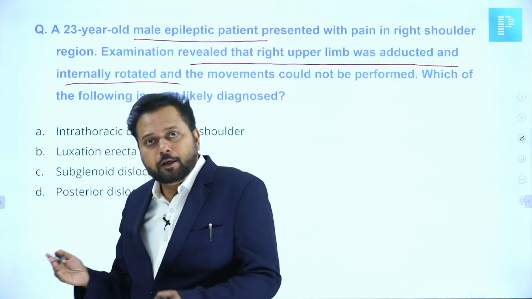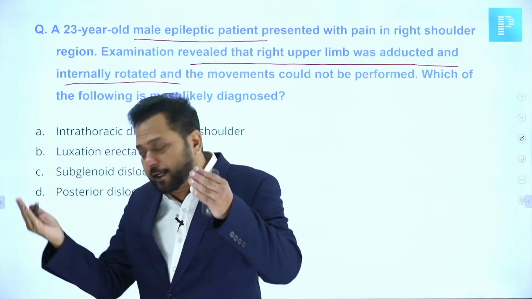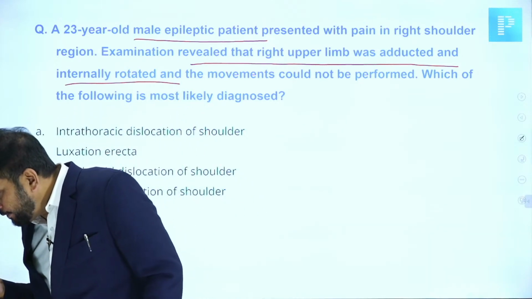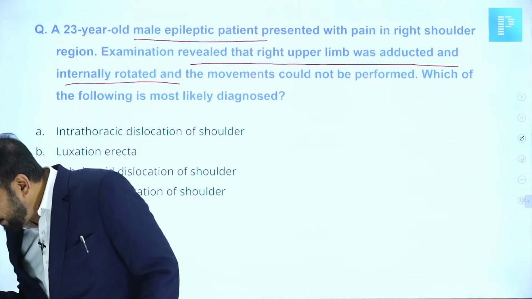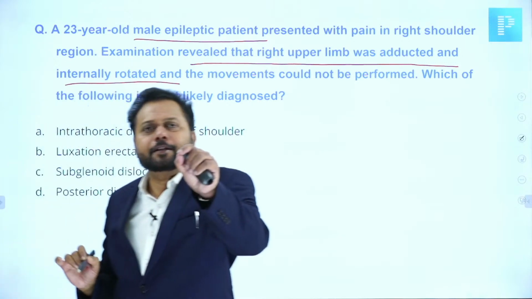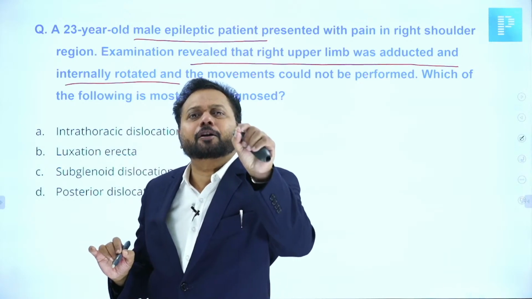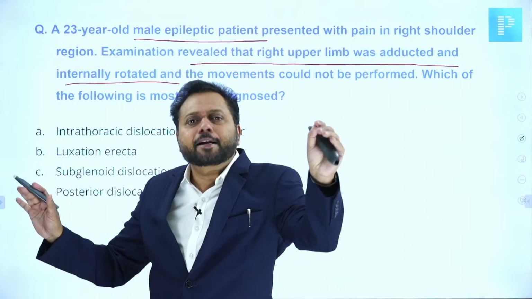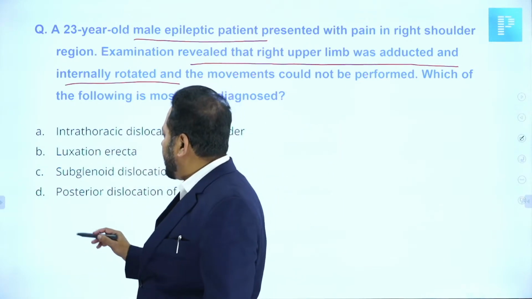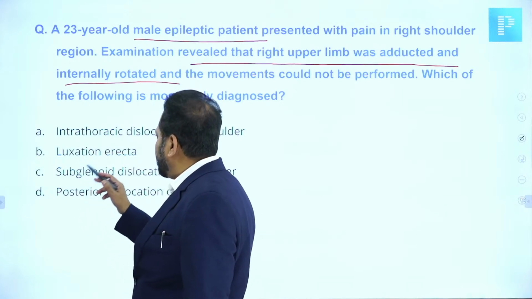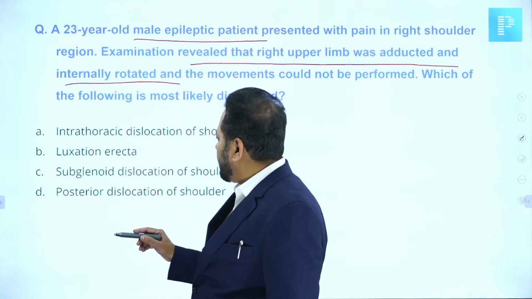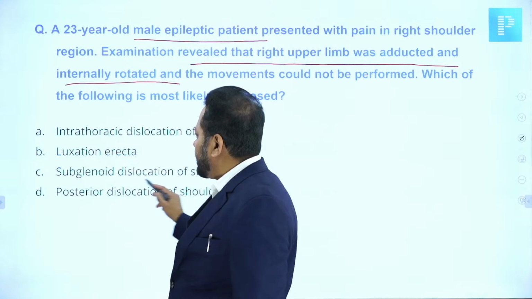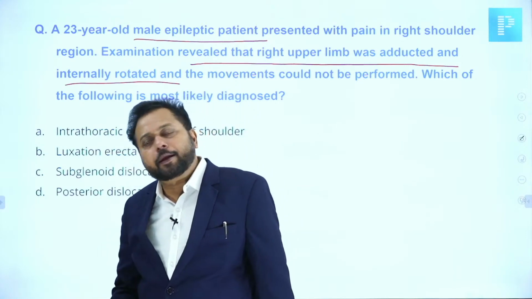What did they ask, adduction, internal rotation or abduction, external rotation? Abduction, external rotation was given. Then directly the answer is anterior shoulder dislocation, the subglenoid type. The answer should be anterior.